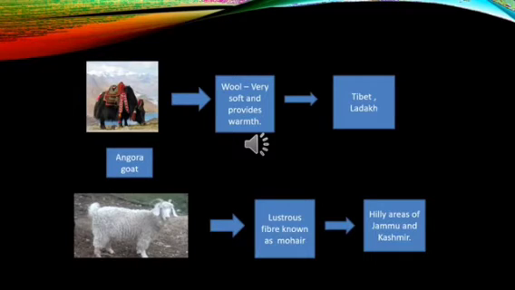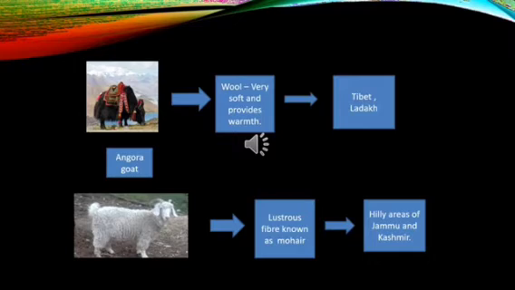Now let's talk about the other animals which yield wool. Look at the picture on your slide. You can see the picture of the yak. Most of you would have seen the picture of a yak, or some of you would have seen it really. Now the yak is a long haired domesticated animal. Domesticated, you can take care of it at home. It is found in the Himalayan regions of Tibet and Ladakh. The wool that is obtained from yak is very soft and it provides a lot of warmth.